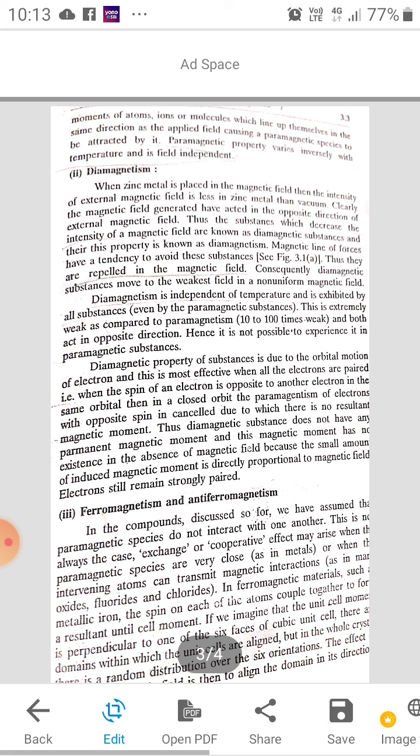When the magnetic species are very close, they sometimes get converted into permanent magnets when placed in a magnetic field. Such compounds are known as ferromagnetic substances, in which iron is the main example of ferromagnetism.